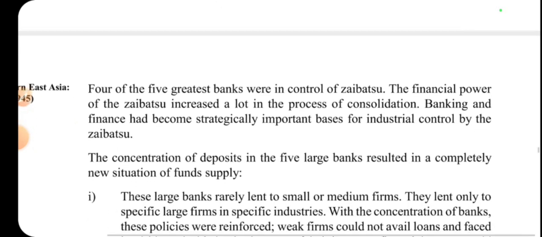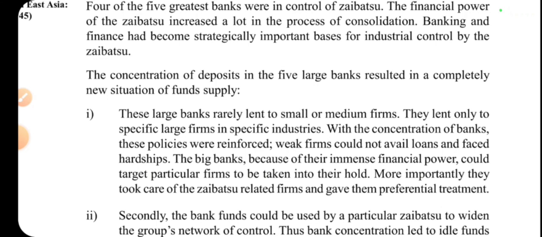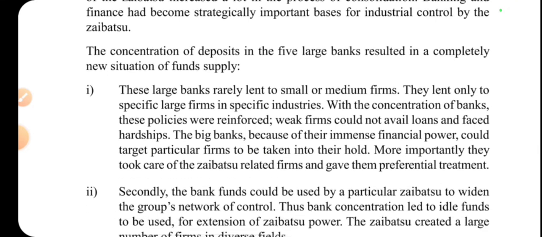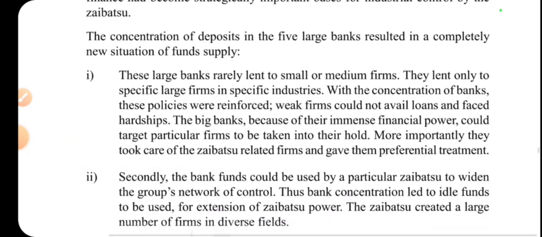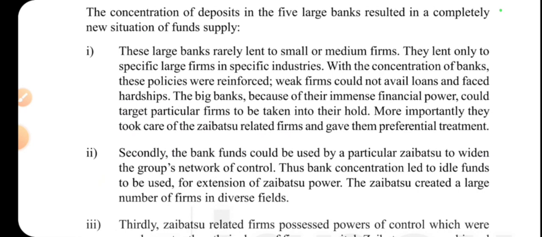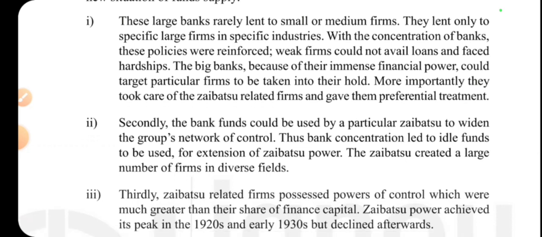The financial power of the Zaibatsu increased a lot in the process of consolidation. Banking and finance had become a strategically important basis for industrial control by the Zaibatsu. These large banks really lent to small and medium firms, and they had certain rules. Because of their immense financial power, the big banks could target particular firms to be taken into their hold. Importantly, they took care of the Zaibatsu-related firms and gave them preferential treatment.